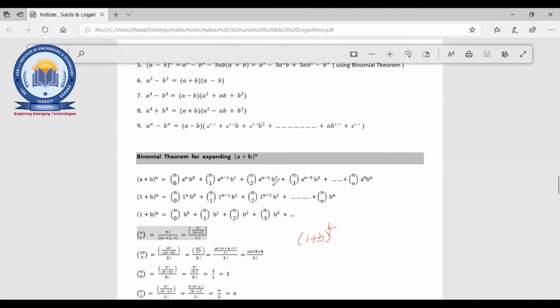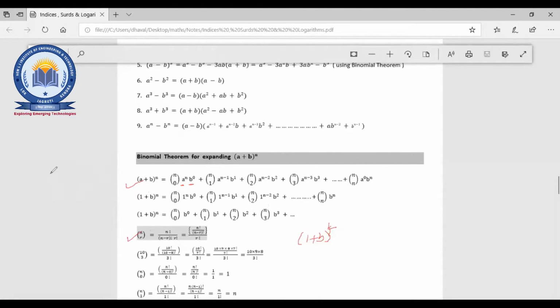Yesterday we have seen a plus b raised to n, right? This equation. So this is nC0. Whatever the a is there, the power starts with n and goes down to 0. For b, the power starts with 0 and goes up to n. And this is the nCr formula that we have used for the coefficient.